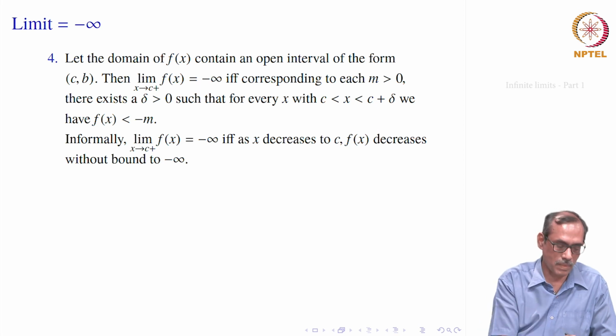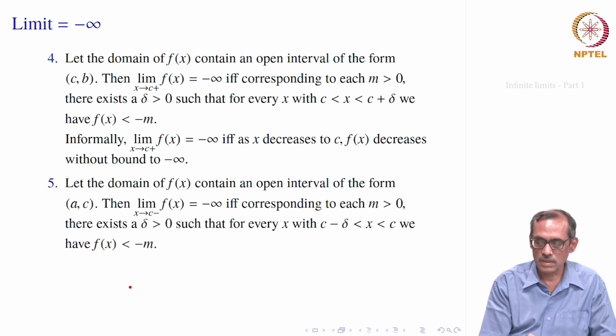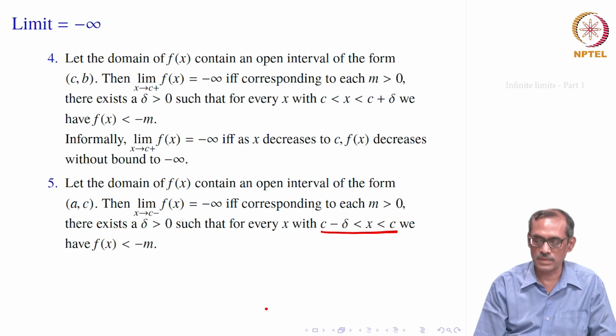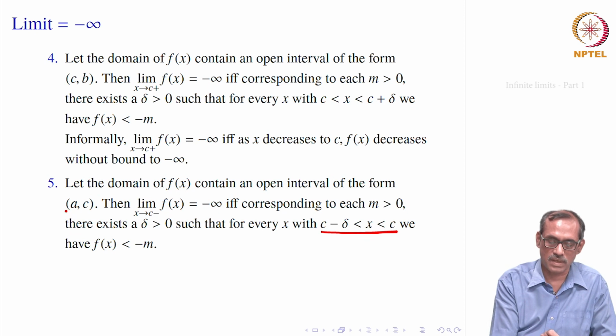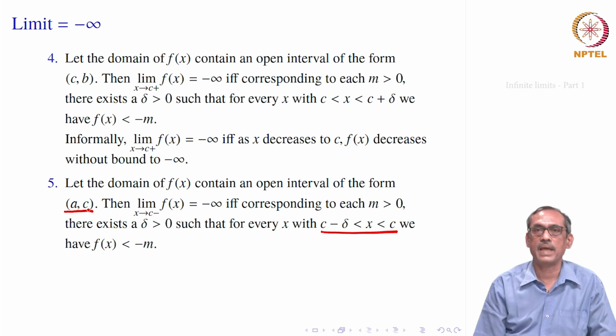Now, for x goes to c minus, a similar thing happens, but now we will require one neighborhood (c minus delta, c). So, the domain of f must contain an open interval of the type (a, c).